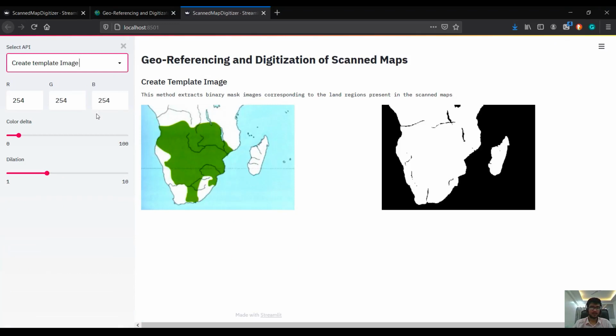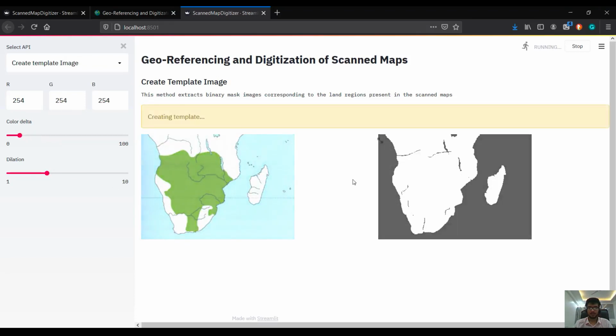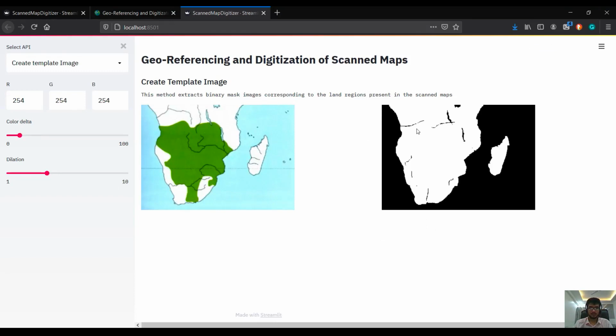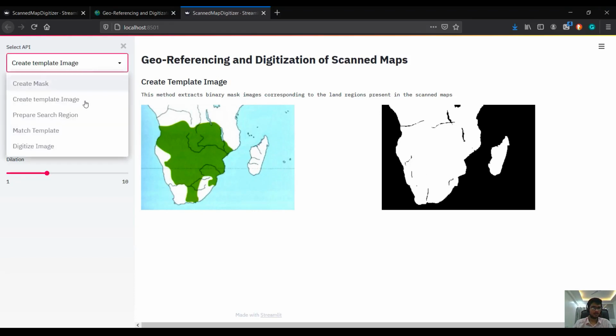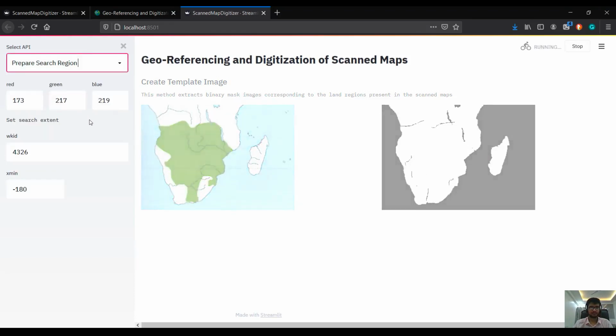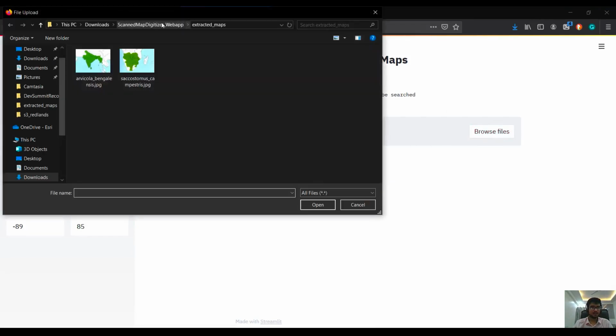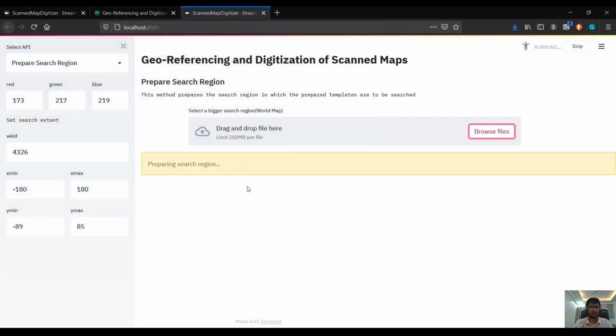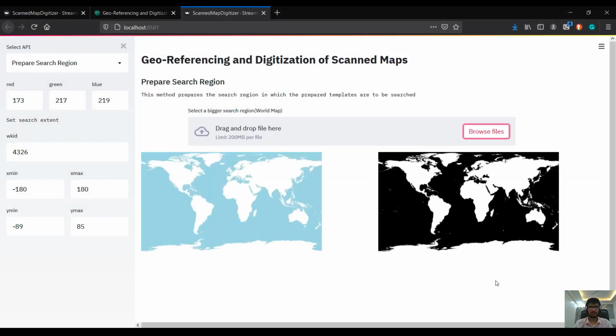Now the template is here. Now I want the complete map of this thing. So I'll just increase some color delta. Yeah, and as you can see, it is doing fairly well on this. I'm satisfied and I can move to the next step. I'll select the world map image to prepare my search region. Let's see how it gets binarized. So this looks good to me and I can proceed.